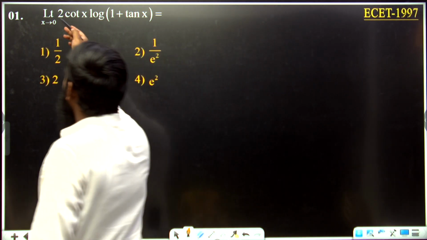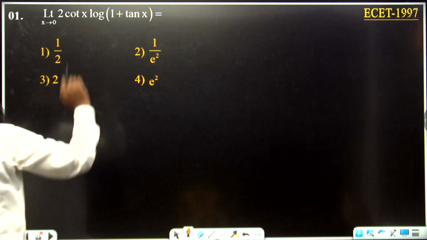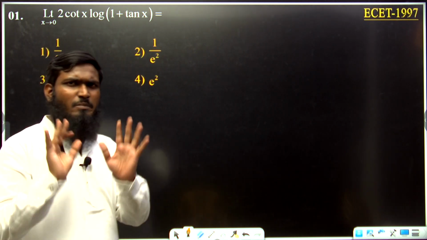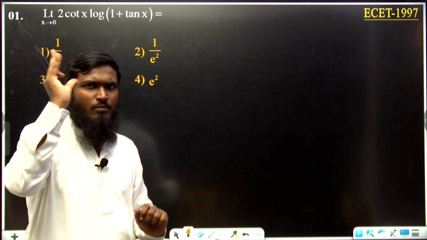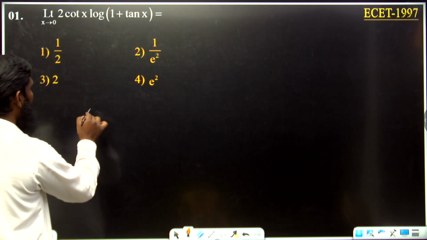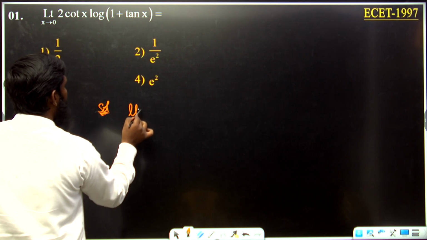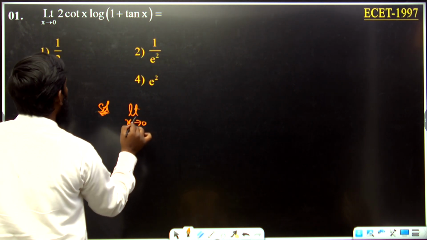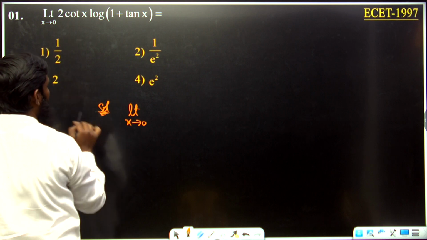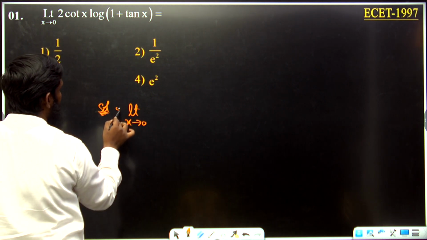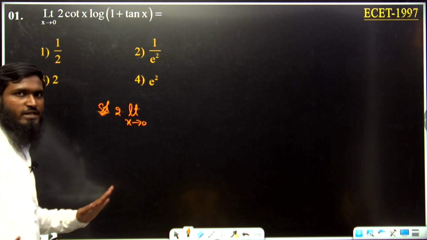Now let us see this part. Limit x tends to 0, 2 cot x into log of 1 plus tan x. Simple question we are having, only we have to apply some logic over here. What is that logic? Let us see this part. So what we are doing means, limit x tends to 0, 2 is constant now. Let us write 2 as constant only. Outside I have taken 2 outside.